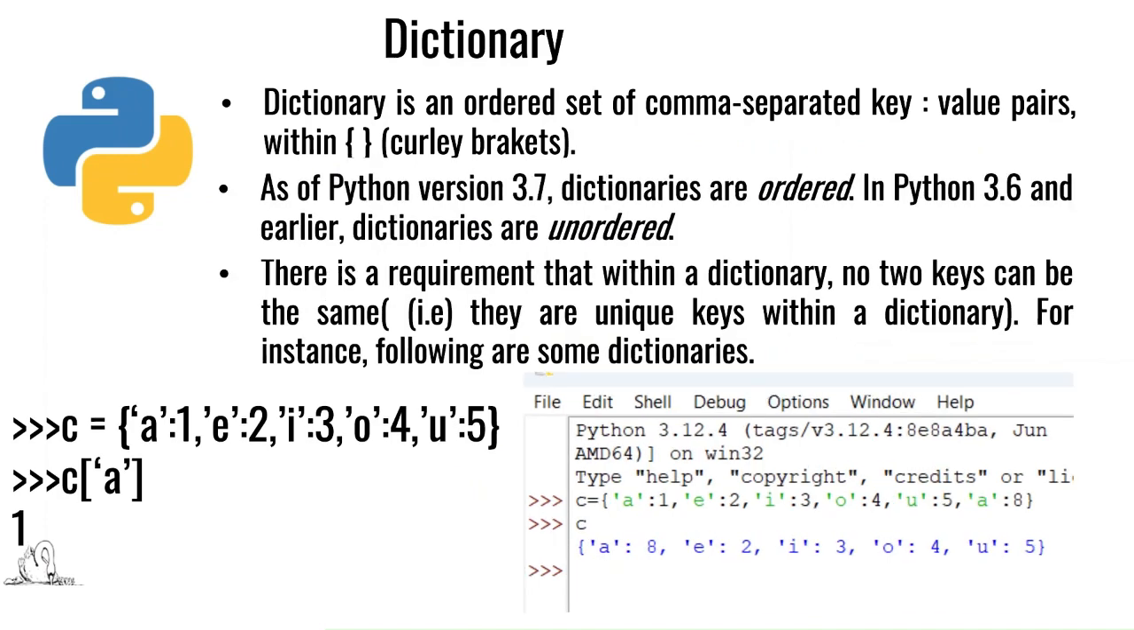Now, here we were discussing repeated entries, right? So you can see here A colon 1, E colon 2, I colon 3, O colon 4, U colon 5, A colon 8. All these are elements of the dictionary. Now, A colon 1 and A colon 8 are repeated, so the earlier value will not appear anymore. When you display the dictionary, the value of A becomes 8.